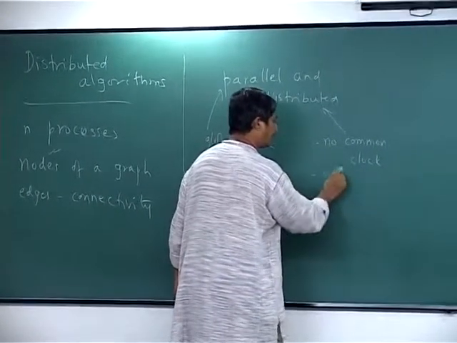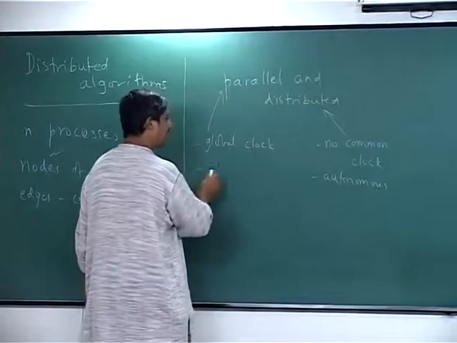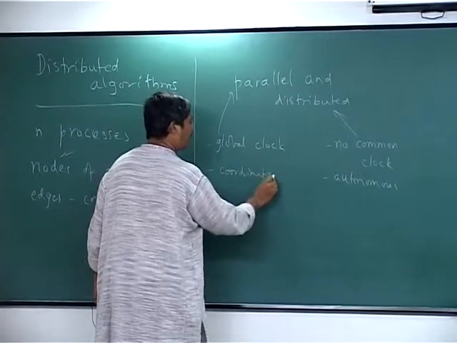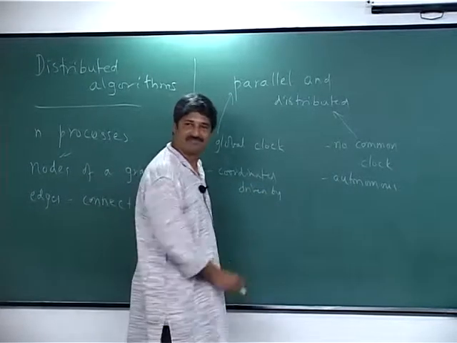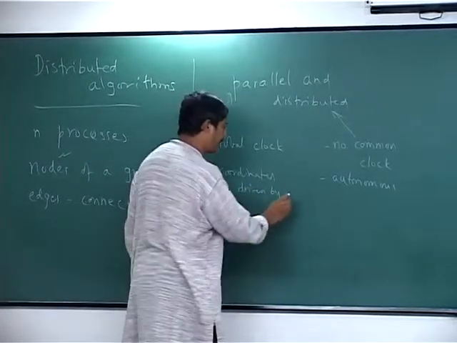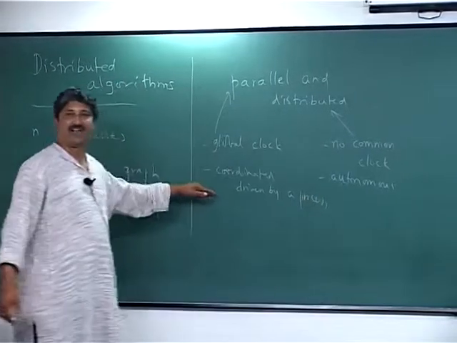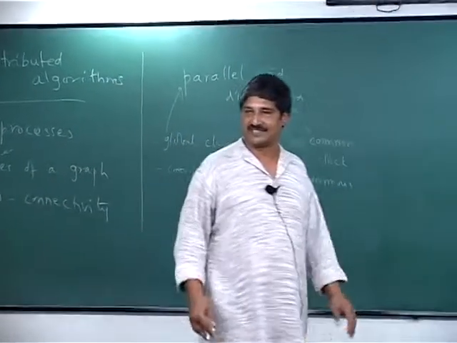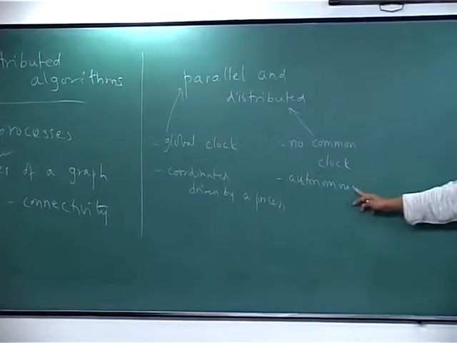Means these are autonomous. These are not autonomous here, these are coordinated or driven by some coordinating process, driven by a process, let's say. For instance, very often you talk about master slave configuration and so on. There is one master process that is coordinating these parallel processes, like the master chef in the kitchen. Now this is very different.